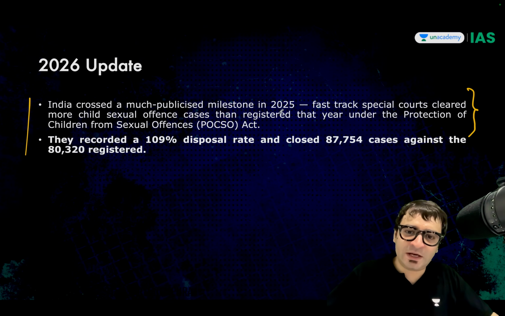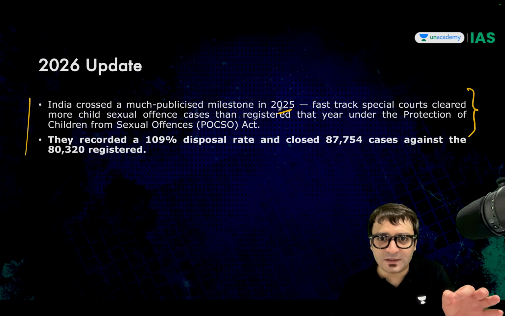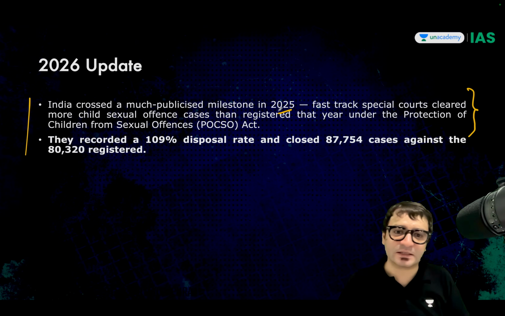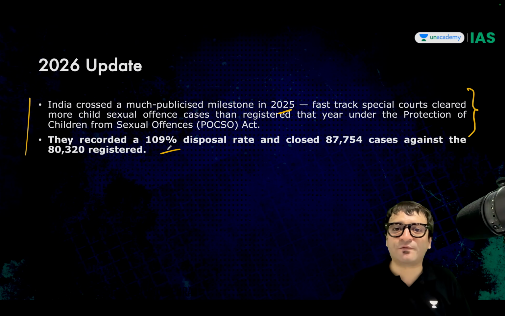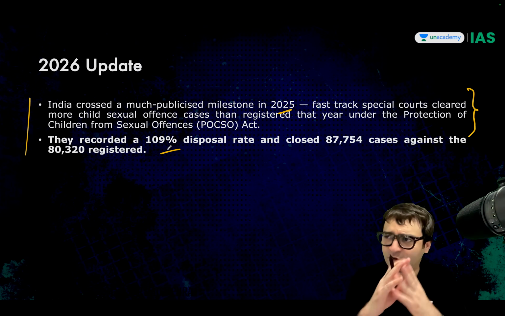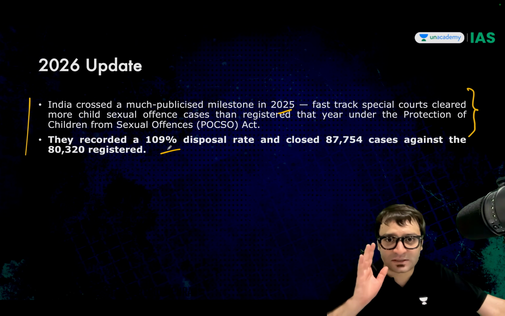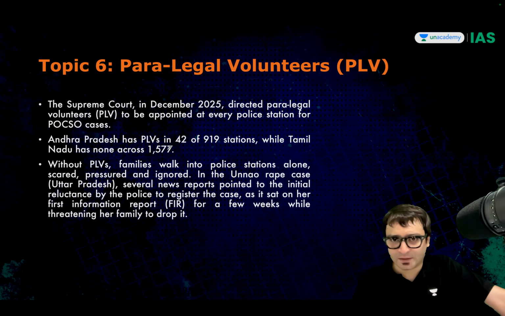Why? Because in 2025, these fast track courts, special courts, which deal with POCSO related cases, disposed of 109% of the cases. That means they disposed of more cases than were filed in that particular year, because previous cases were also pending, piled up. But this statement you have to keep in mind.